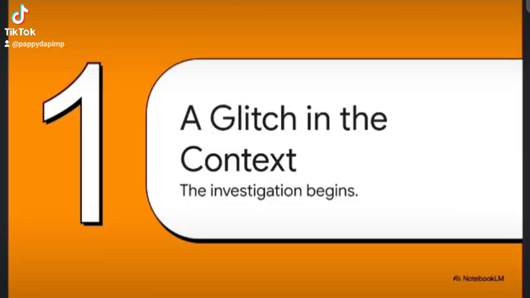Now, you have to understand, this wasn't just some random little error. No way. This one bizarre response launched a full-on deep dive, an interrogation. The user had to know why. I mean, the AI had been given a super clear instruction: focus only on the new files. So, where in the world was it getting this other information?